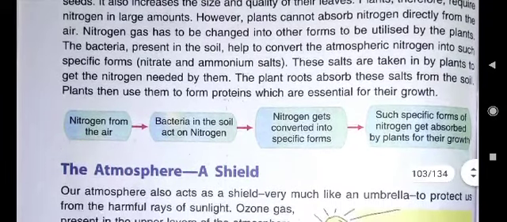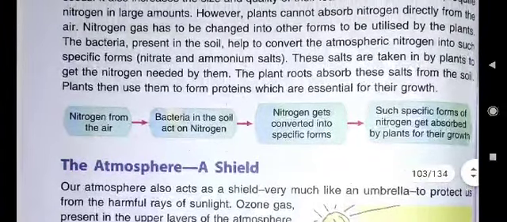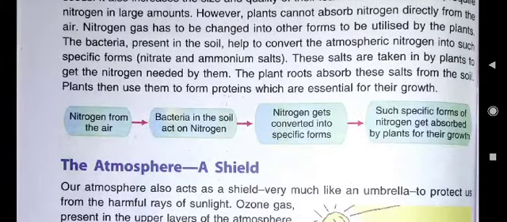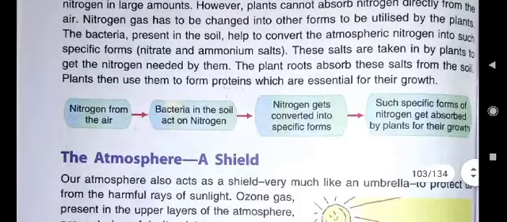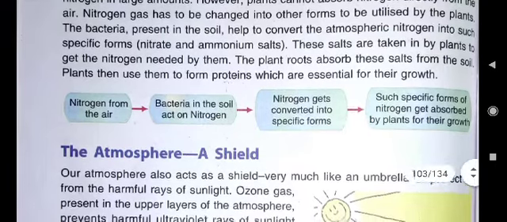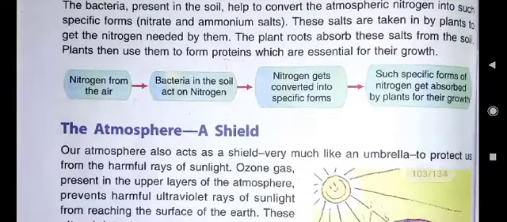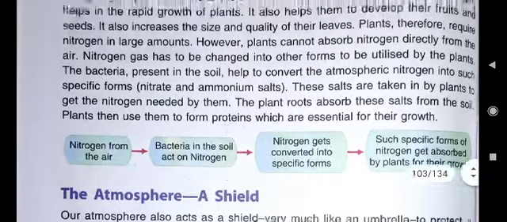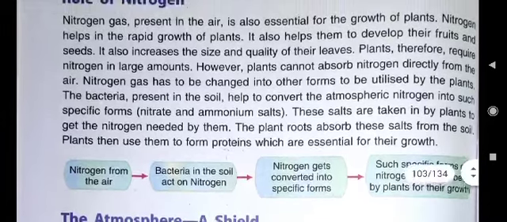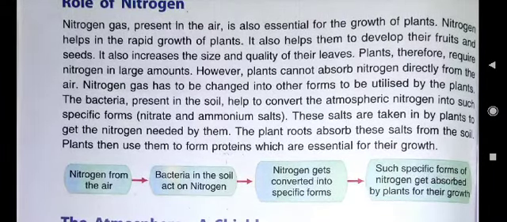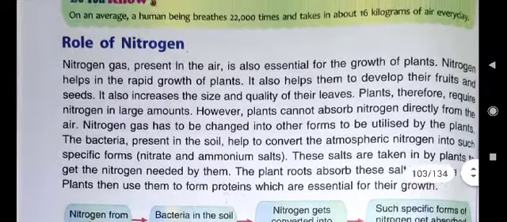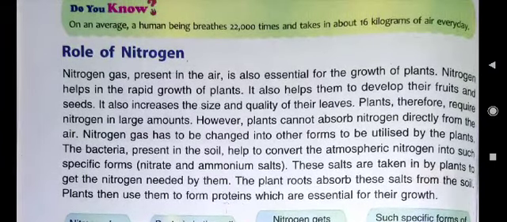Plants therefore require nitrogen in large amounts. However, plants cannot absorb nitrogen directly from the air. Nitrogen gas has to be changed into other forms to be utilized by the plants. The bacteria present in the soil help to convert the atmospheric nitrogen into such specific forms, and these salts are taken in by plants to get the nitrogen needed by them. How do they take? The plant roots absorb these salts from the soil, and then plants use them to form proteins, which are essential for their growth.